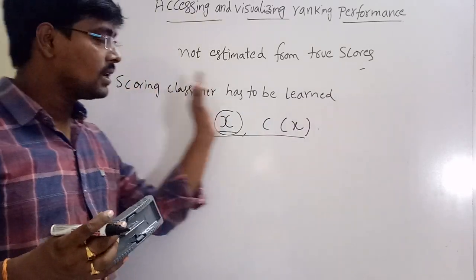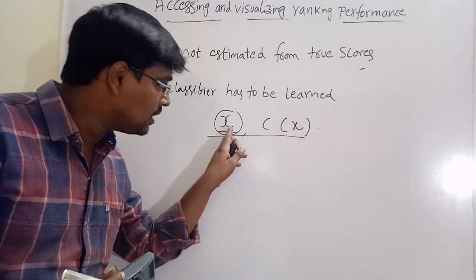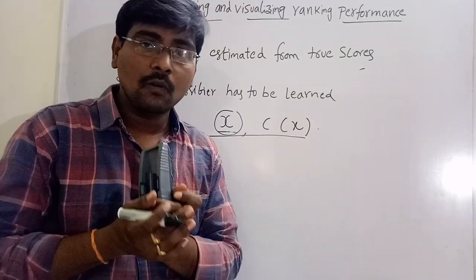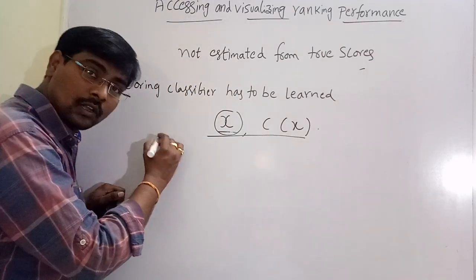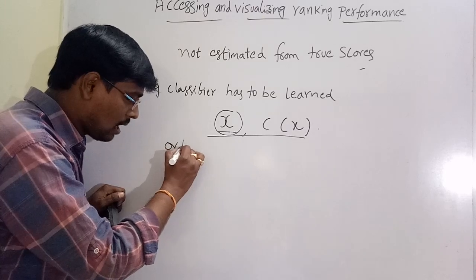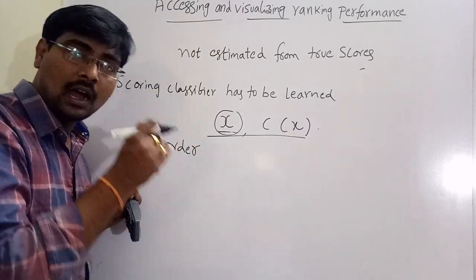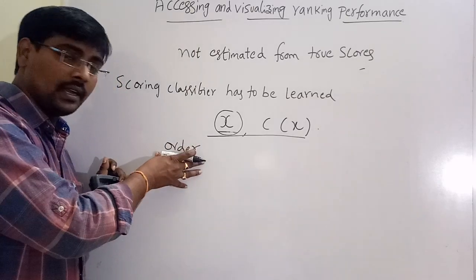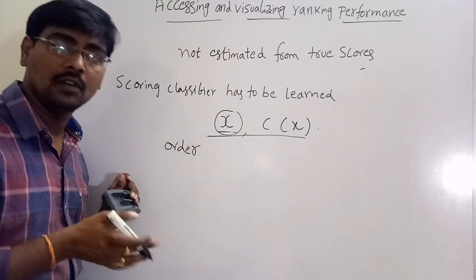The scoring classifier has to be learned from examples in the form of instances x with the class label c(x). To represent this more conveniently, we maintain the order imposed by the scores on a set of instances.